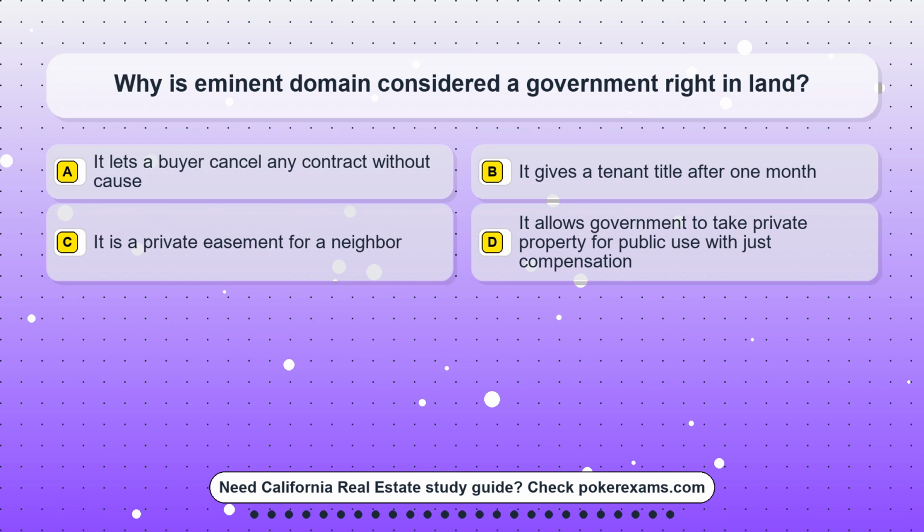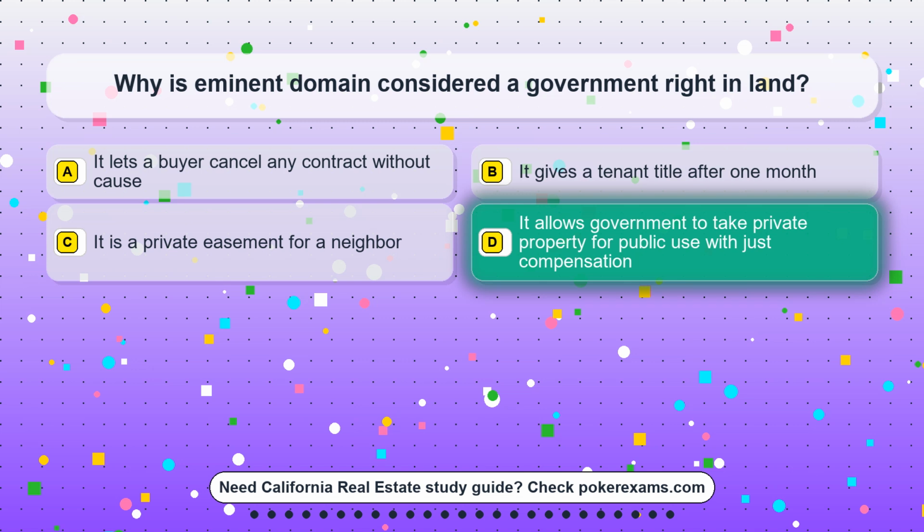Question 15. Why is eminent domain considered a government right in land? Option A. It lets a buyer cancel any contract without cause. Option B. It gives a tenant title after 1 month. Option C. It is a private easement for a neighbor. Option D. It allows government to take private property for public use with just compensation.